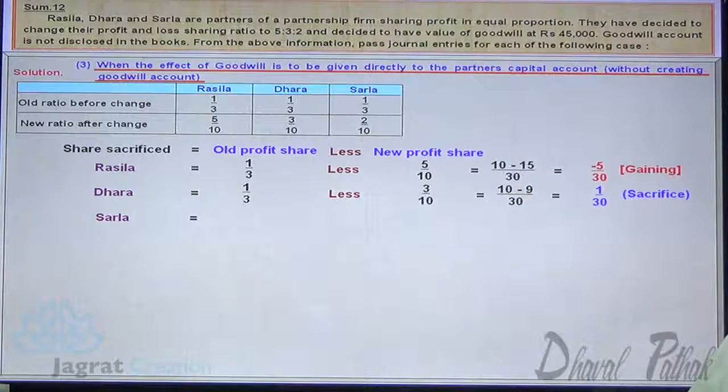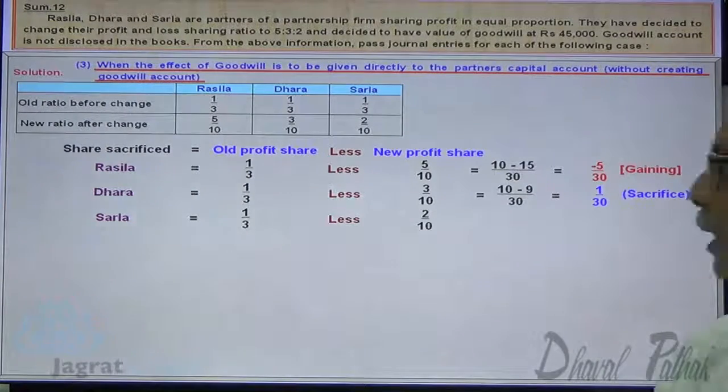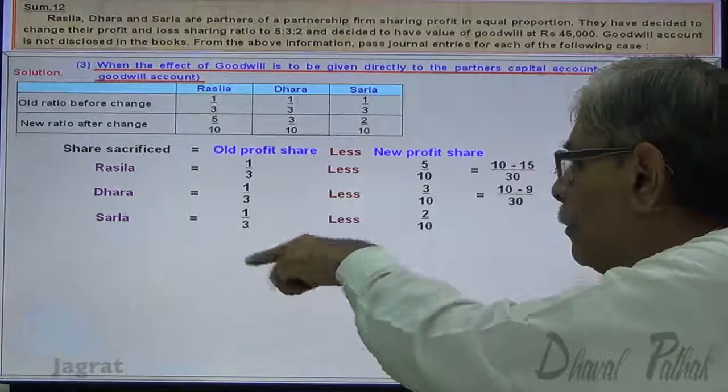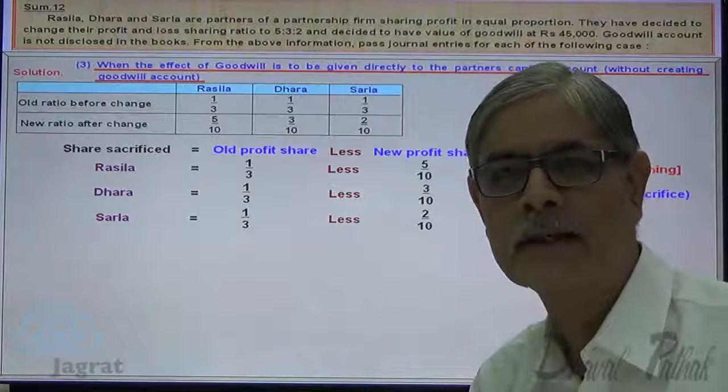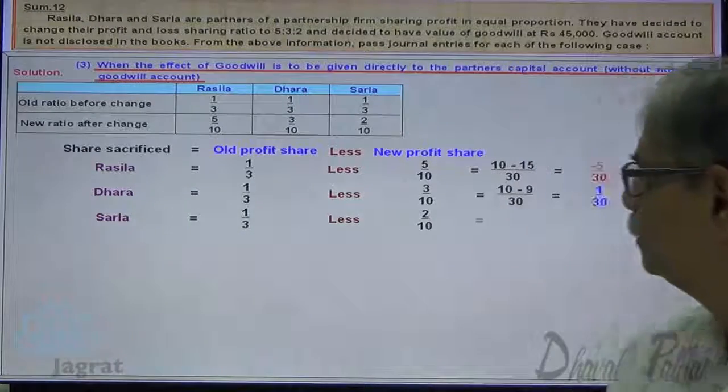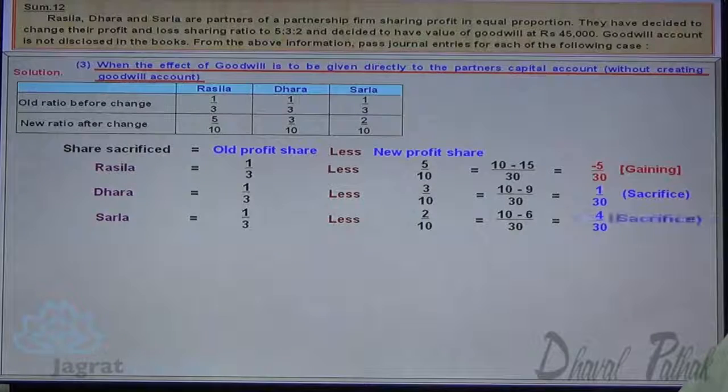Now for Sarla, old share is 1/3. New share is 2 by 10. 10 ones are 10. Minus 3 2s are 6. 10 minus 6, 4. 4 by 30. Sacrifice.